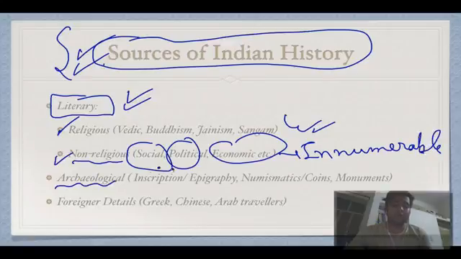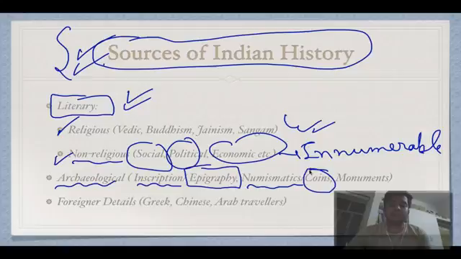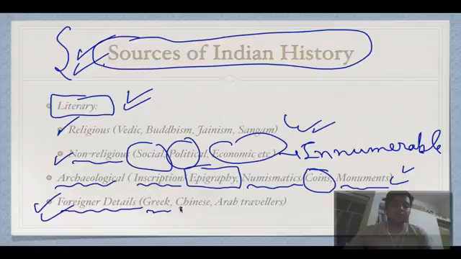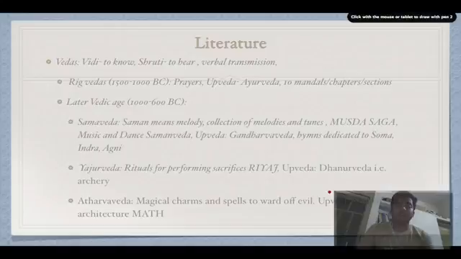Then archaeological evidence is also important. Inscription, the study of inscription is called epigraphy, and numismatics is coins, and there are monuments also. And there are foreigner details as well, like Greeks have traveled, Chinese have traveled, Arabs have traveled, and so forth and so forth. So we start with literature.